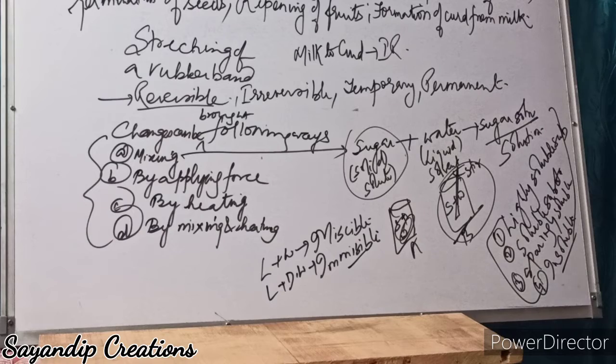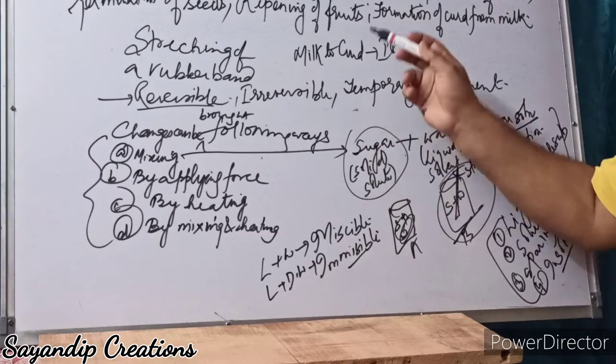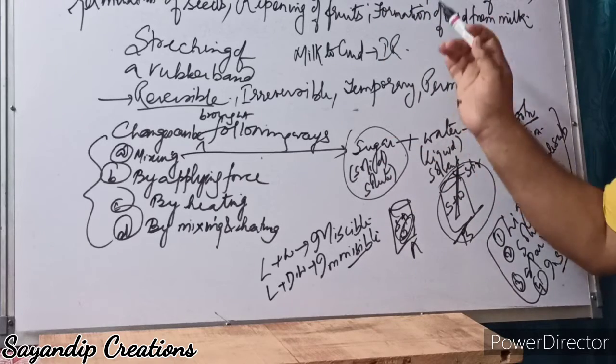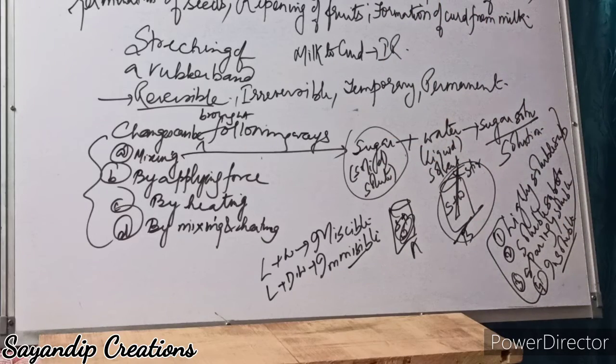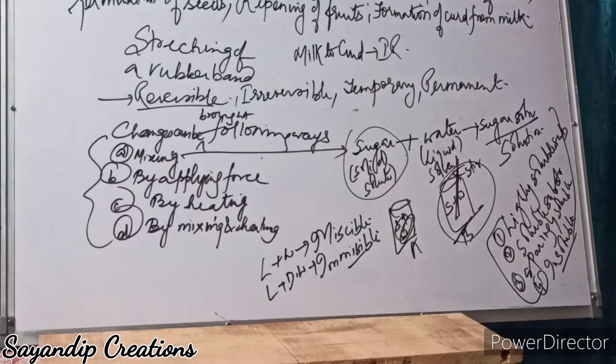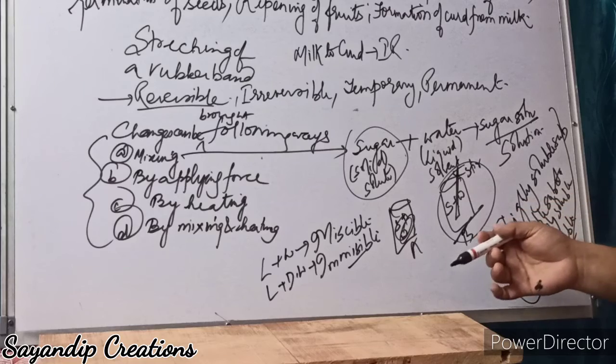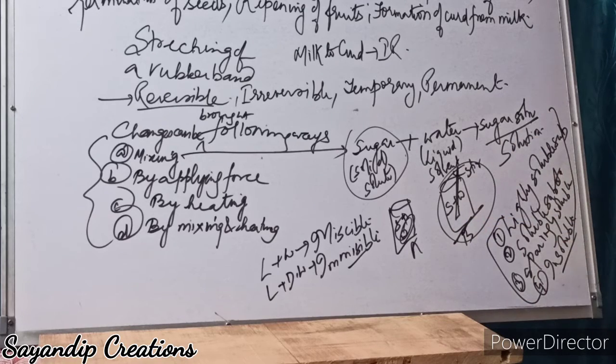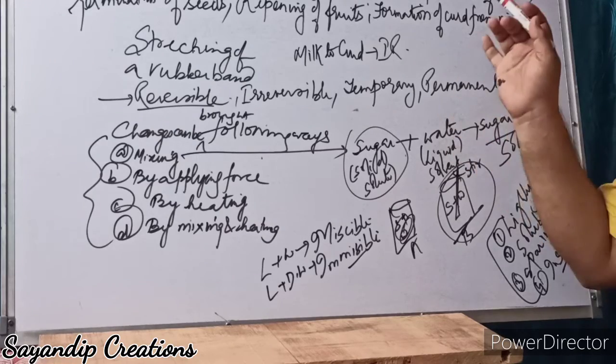Hope students you have understood this. So I have given you certain terms, then I have discussed certain changes, and then how can changes be made: by mixing, by applying force, by heating, or by mixing and heating. And then I have given what is soluble substance, what is insoluble substance, what is sparingly soluble substance, what you mean by miscible liquids, what are immiscible liquids, what is called solute, which is called solvent. With this, hope you have understood.